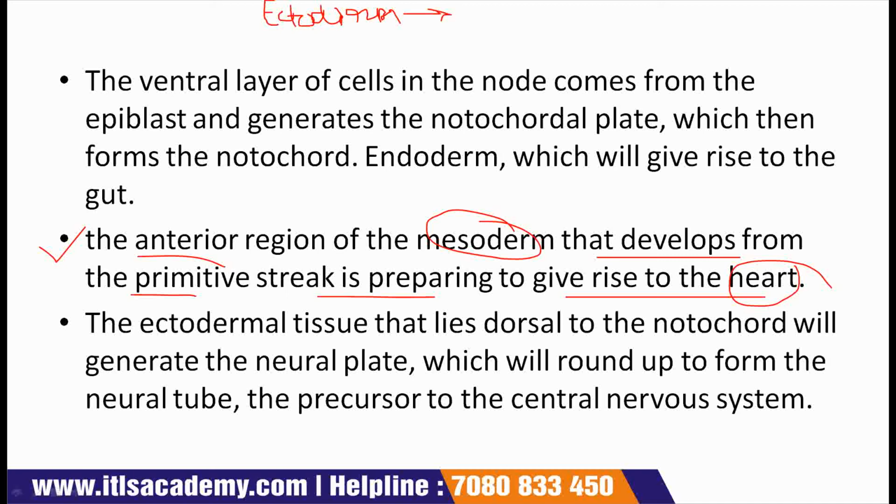Ectoderm is giving rise to notochord. This notochord will further give rise to the nervous system.